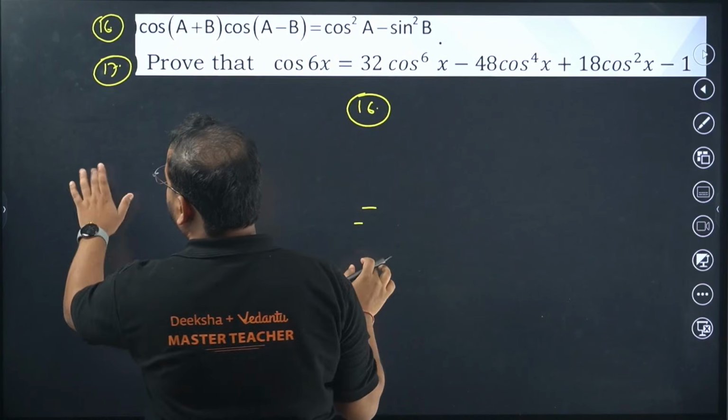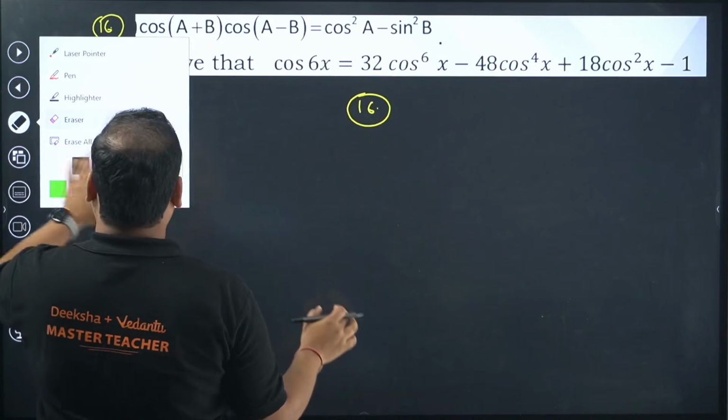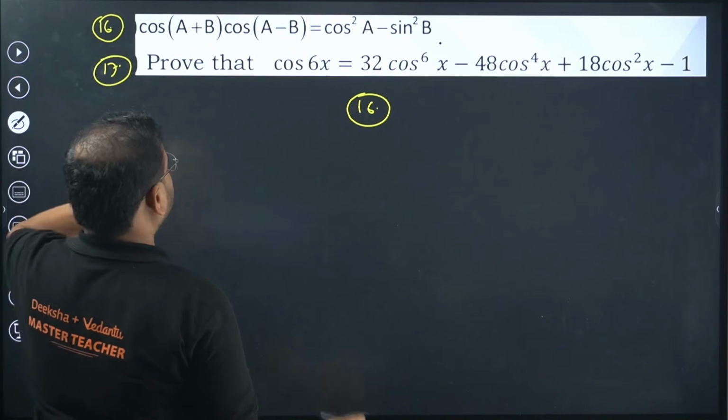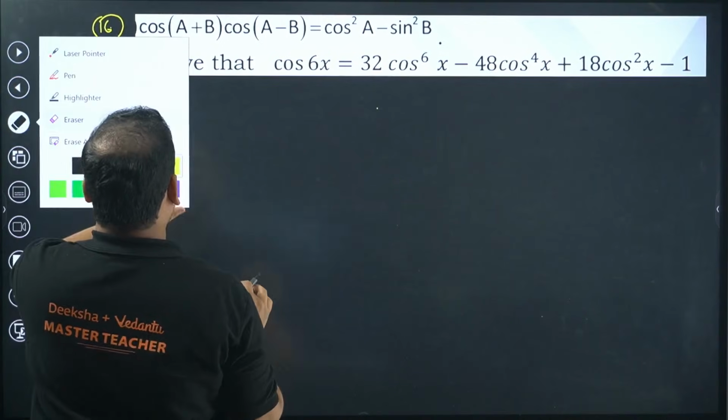One second. Excuse me, guys. Do we have the space? Yes, we have the space. So why don't we do it like this? 16th right now. We can do from here.